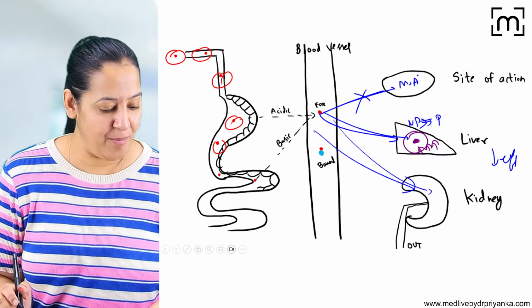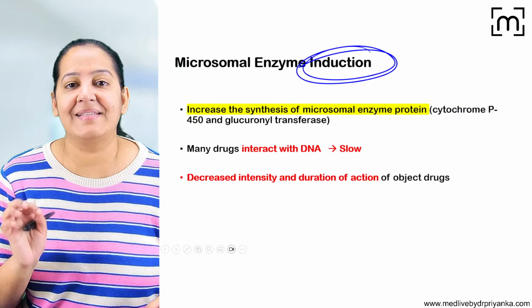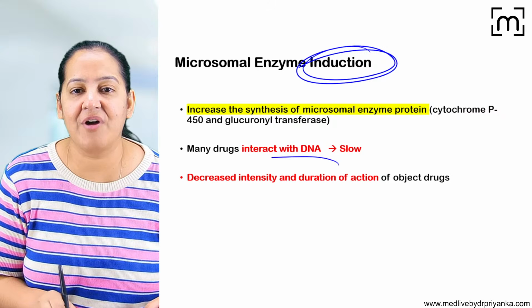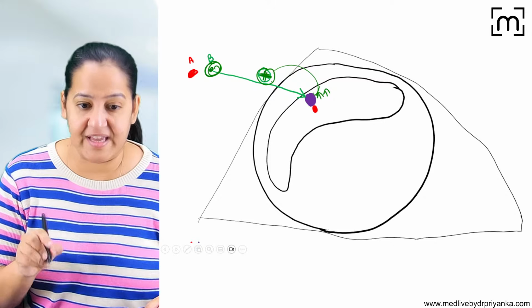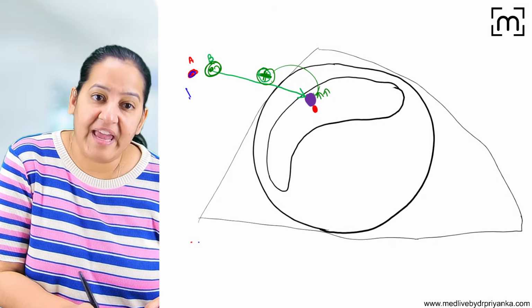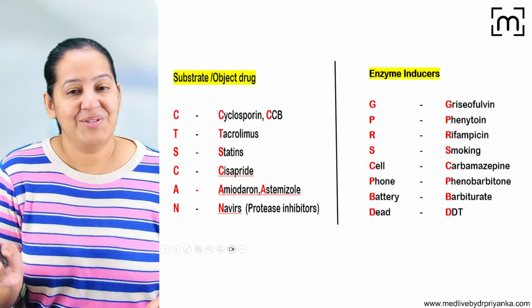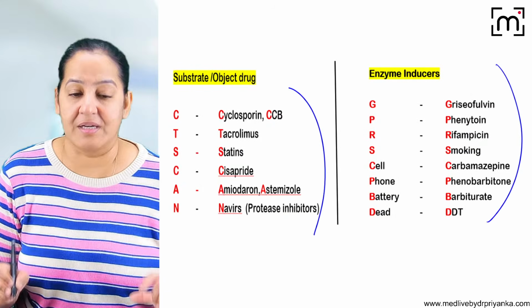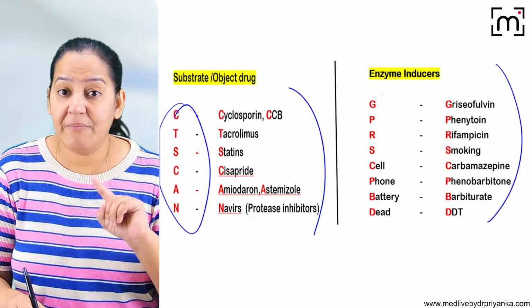So it's the reverse. How many of you are getting it? So got my point. That is enzyme induction. So here the drug efficacy is reduced. There is no toxicity. So efficacy of A will reduce if you are giving it with B, and B is an inducer. So never give the substrate drug with the inducer. Substrate drugs are the same. The same list. Never give them with inducers.